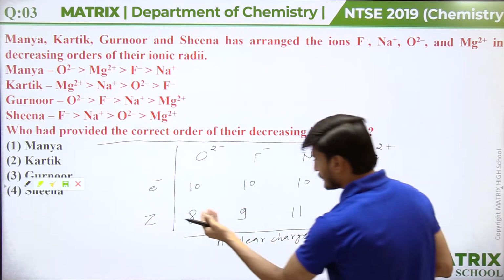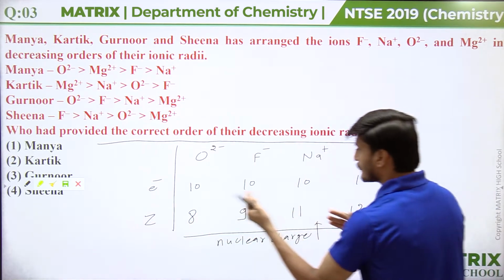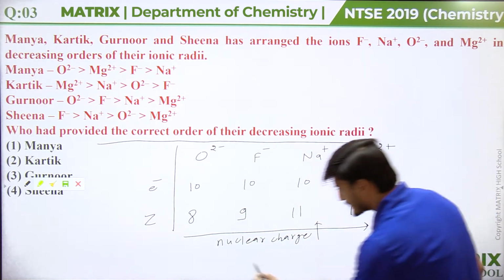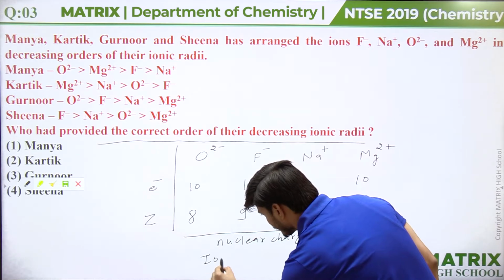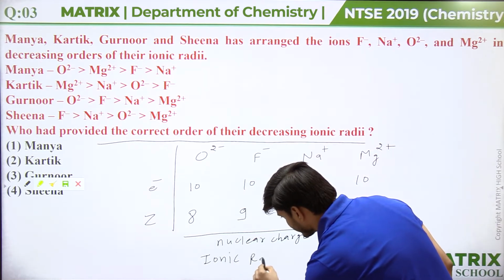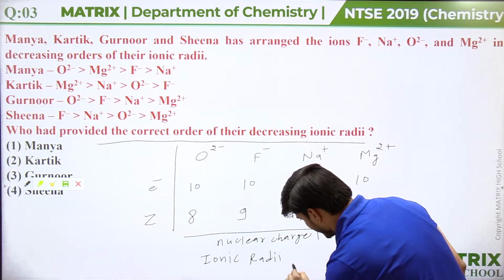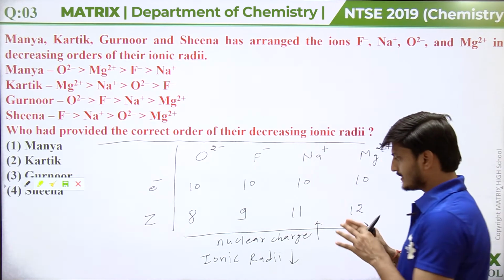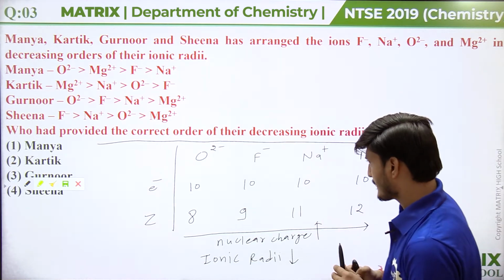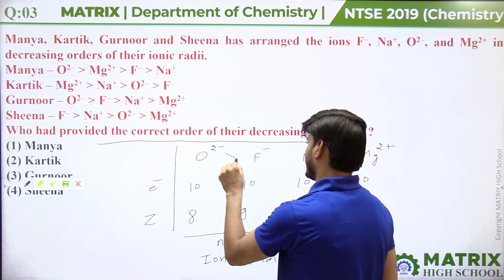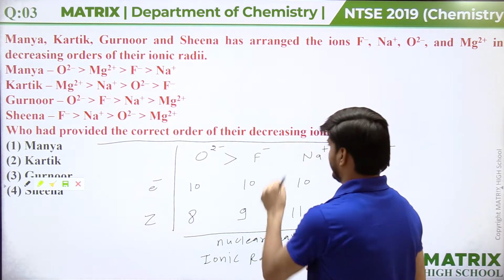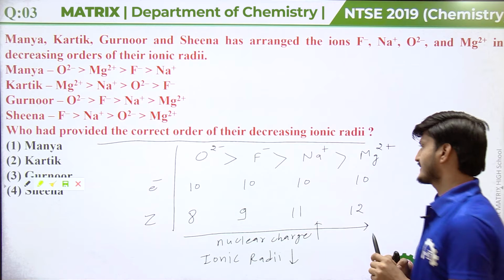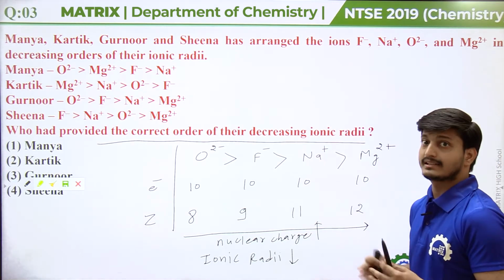So as we move from oxide to magnesium ion, from left to right, nuclear charge is increasing, which means ionic radii will decrease. So if we see the correct ionic radii of these species, the oxide ion will be the largest, then the fluoride ion will come, then the sodium ion will come, and the least ionic radius is of Mg2 plus.